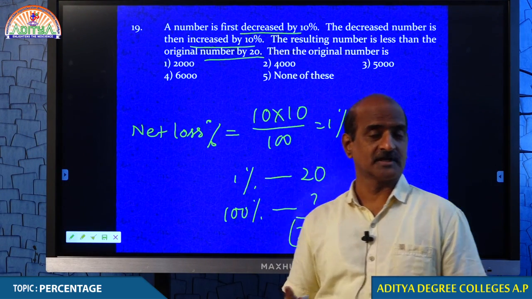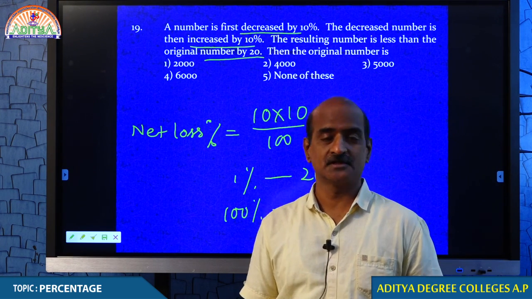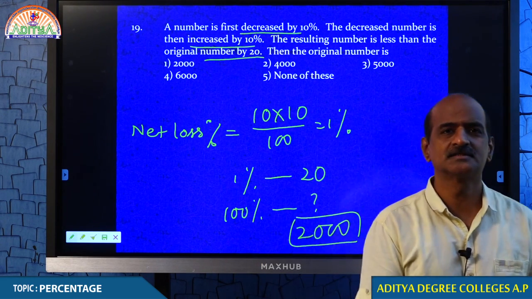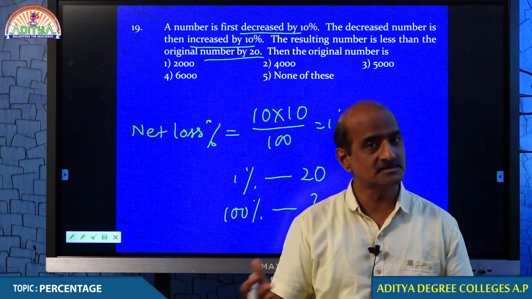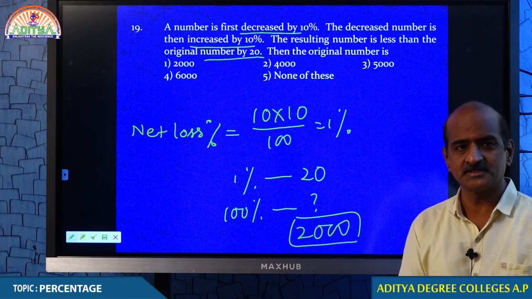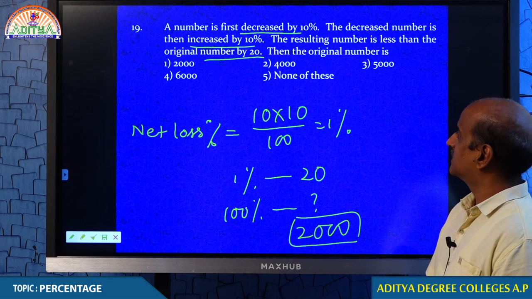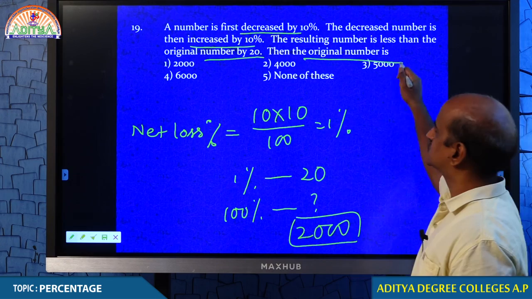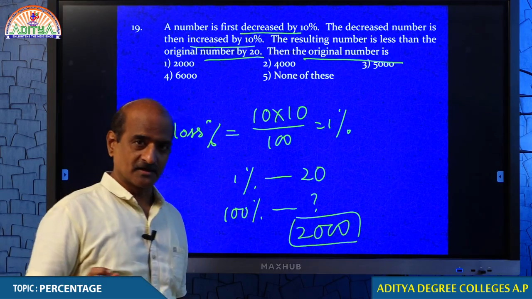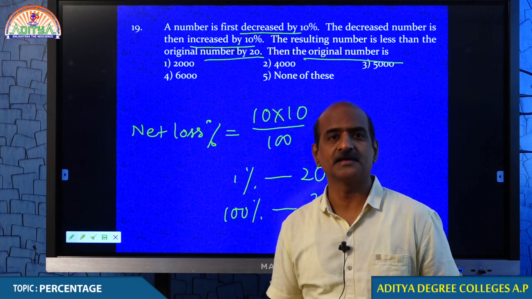Students, the 12th question I said we will be discussing after some time. Some questions I am leaving because I want to see that you get more clarity now. You understand, student, why did I use the concept of net loss? Because increase and decrease are same. Whenever increase and decrease are same, there is always a loss. Loss is 1%. 1% is 20, 100% is 2000. Therefore, the original number is 2000. I hope you are able to understand it. But we need to apply the same for practical usage, then only you will get more clarity.